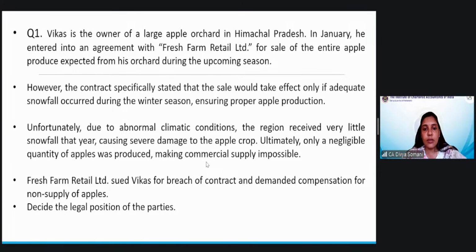Let us see. Vishnu has already answered: it is an agreement to sell contingent goods. Ananya is saying specific goods. Samarth is saying, ma'am, the contract is void. Dakshita is saying it is contingent goods. Okay. Why contingent?